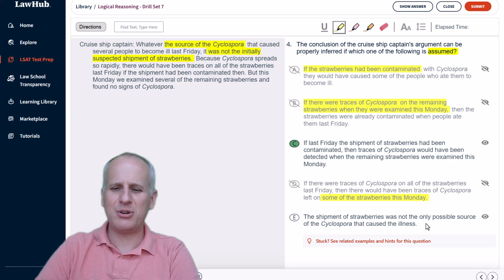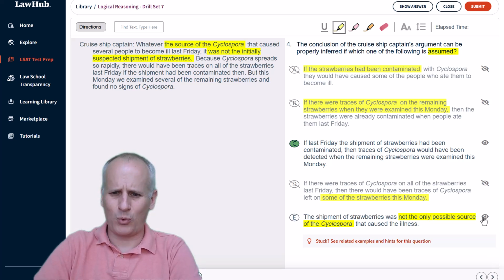And then choice E, the shipment of strawberries was not the only possible source of the Cyclospora that caused the illness. Well, again, we kind of already know this. This isn't an assumption that's necessary. It's just obviously the way that the cruise ship captain's argument works. So E isn't something that needs to be assumed. It's not required by the argument. Of course, C was our predicted assumption and is the correct answer for number 4.